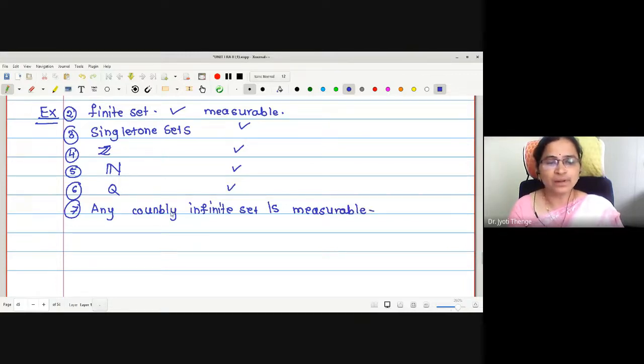Because countable includes finite, if we write only countable, it will also include the word finite. But the finite set we have written already. Therefore, we have written specifically that any countably infinite set is measurable. Right? What about the Cantor set?